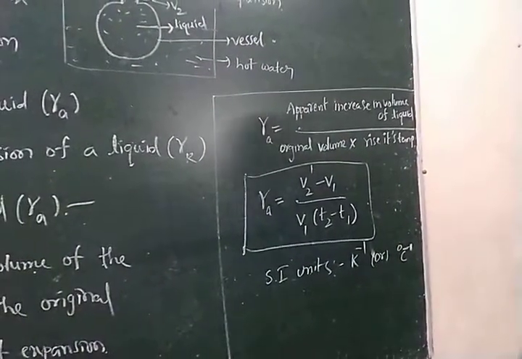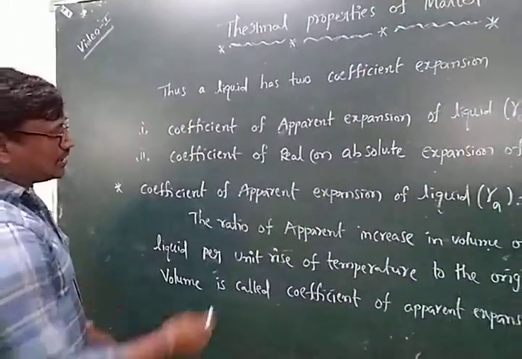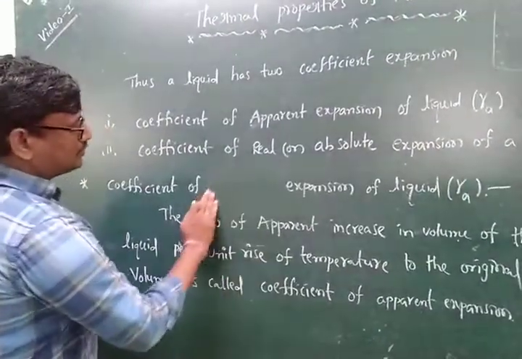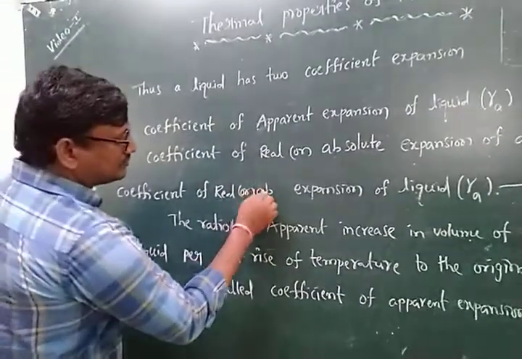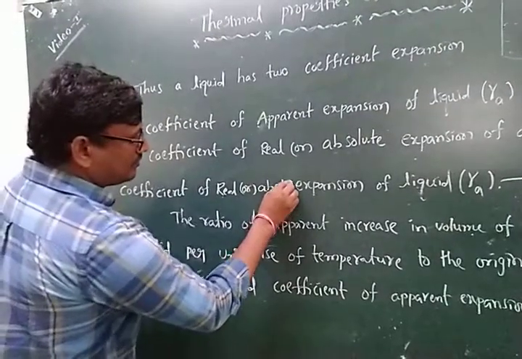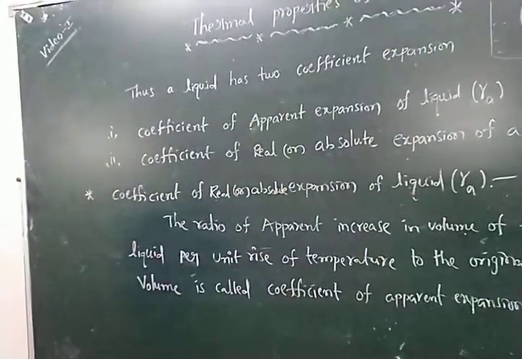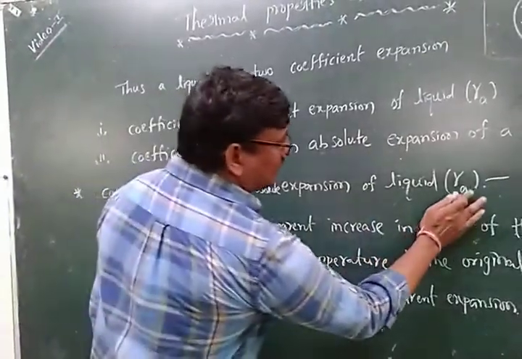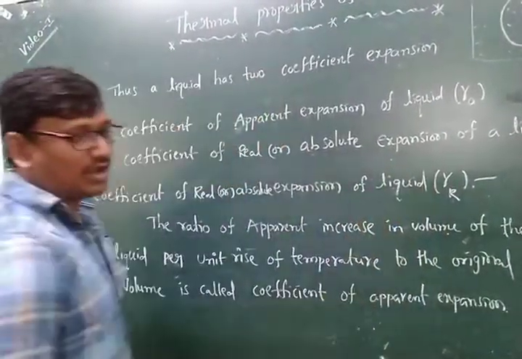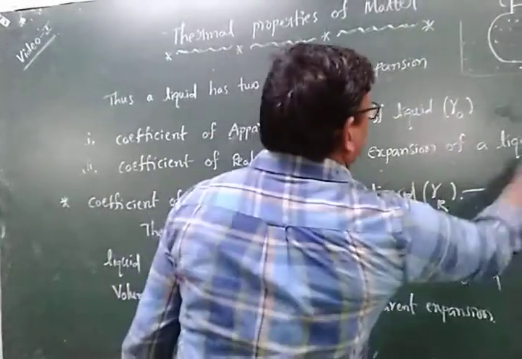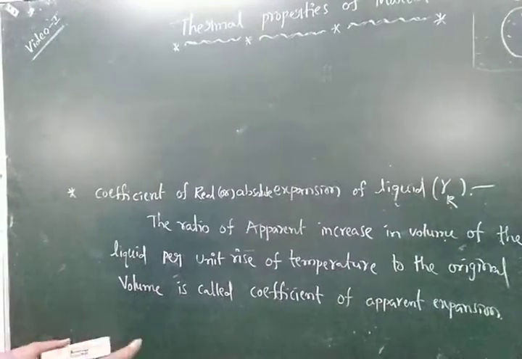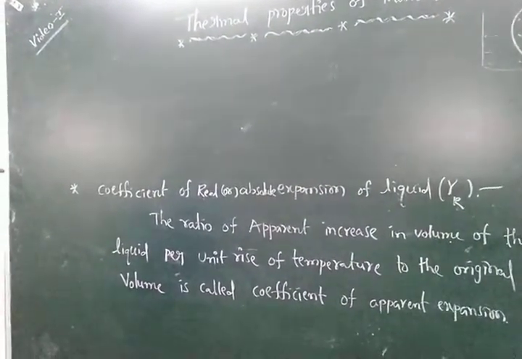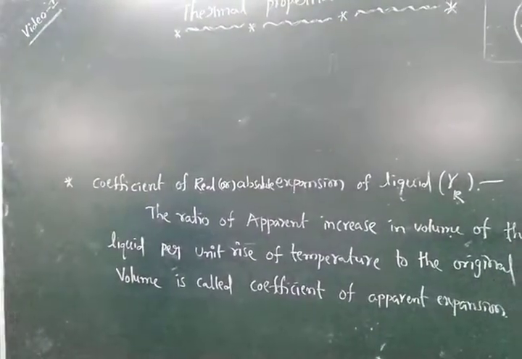The next, the second one, we are discussing the coefficient of real or absolute expansion of liquid. It is denoted by gamma R. Again, the same definition applies as for the coefficient of apparent expansion.